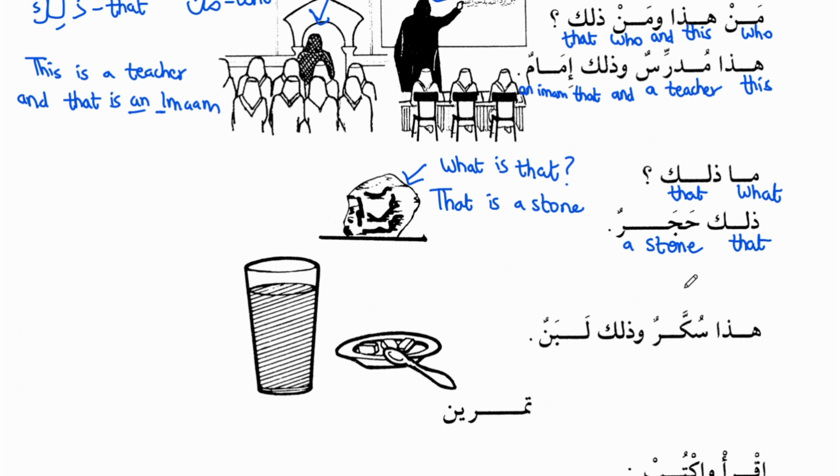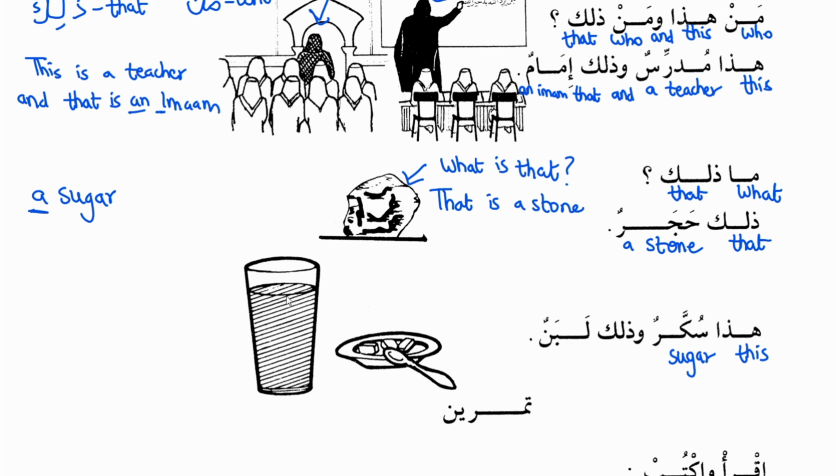Haza sukkarun wa zalika labanun. Haza means this. Sukkarun means sugar. Now we won't say a sugar, we won't add a or any vowel to any noun which is uncountable.